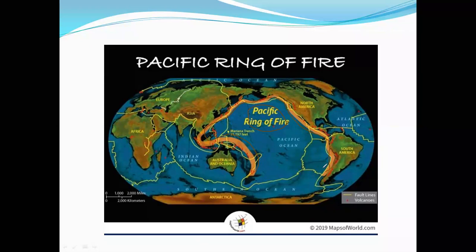Now, there are two types of volcanoes: dormant volcanoes and active volcanoes. This series of volcanoes are active volcanoes. Active volcanoes are the volcanoes which erupt frequently, on a regular basis. So the Pacific Ocean has the largest number of active volcanoes, and those volcanoes are arranged in this ring pattern, hence it is known as the Ring of Fire.